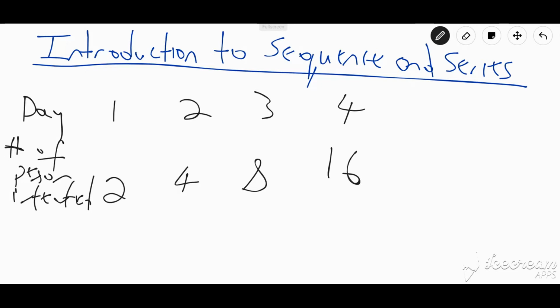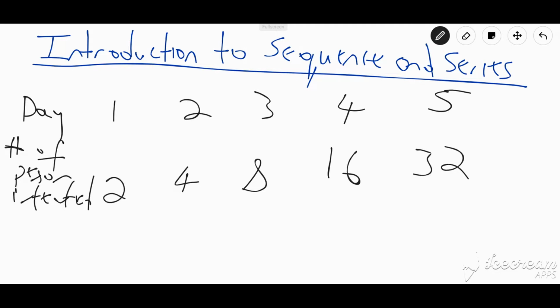Now, based on this pattern, on day 1 we have 2, day 2 we have 4, day 3 we have 8, day 4 we have 16. I can actually look at what is taking place here and make a prediction. So even before day 5 comes, I am saying that there's a very likely chance that on day 5 we're going to see 32 cases. How did I do that? That is because there's some pattern in here.